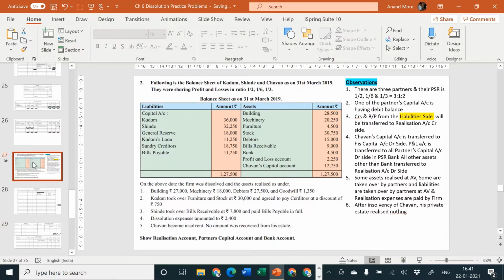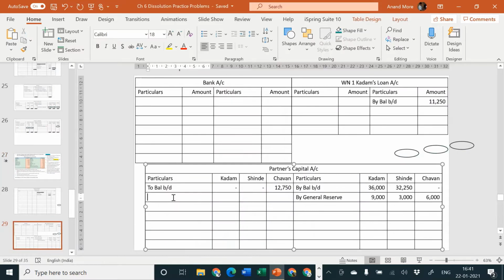Then comes the next point. Profit and loss account 2,250, that will have to be transferred to all partners' capital accounts debit side, to P&L account. So this is a problem where you can see that there is a general reserve as well as a P&L account. General reserve is on the liability side and P&L account is on the asset side.